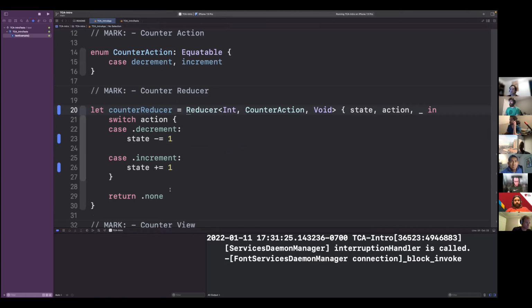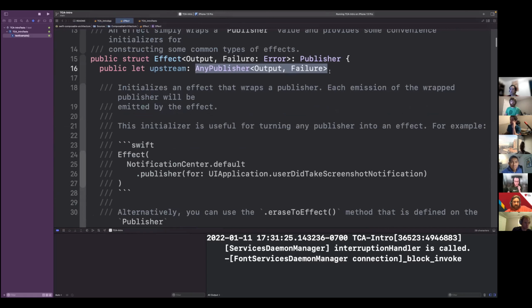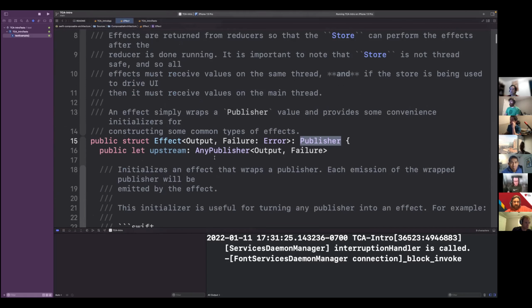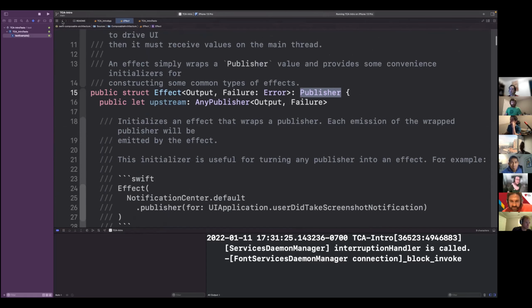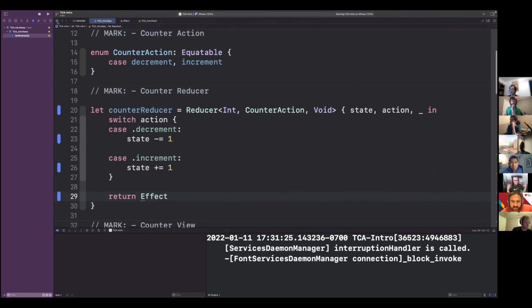Yeah, and that's a really good point. An effect in this case is pretty much just their kind of opinionated wrapper on like an AnyPublisher or Publisher. So it's very Combine specific in this case right now. So yeah, like you said, they're going to need to offer both, but they provide it in a way that they're like, this effect thing could be implemented in any way, but it's kind of just more opinionated than what they said at the beginning, I feel.